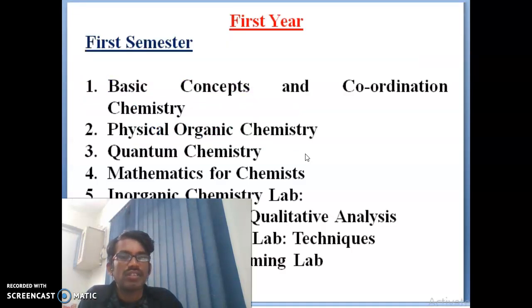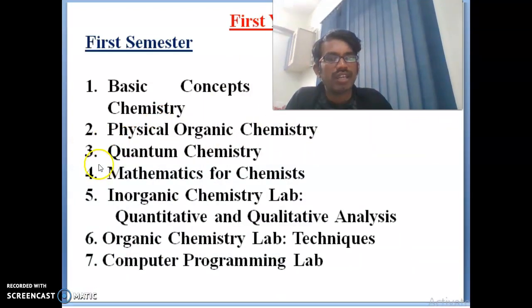So you can see that first year, first semester, the first topic is basic concepts and coordination chemistry, the second is physical chemistry, the third is quantum chemistry, the fourth is mathematics for chemists, and the fifth, sixth and seventh are the labs. The fifth is the inorganic chemistry lab, qualitative and quantitative analysis, the sixth is the organic chemistry lab, where they will teach you the techniques in lab, and the seventh is the computer programming lab.